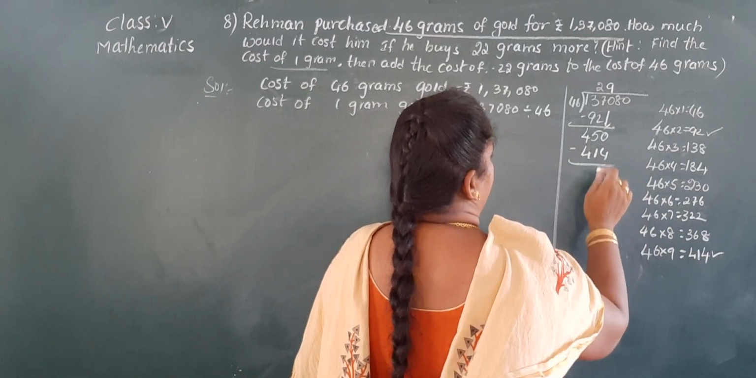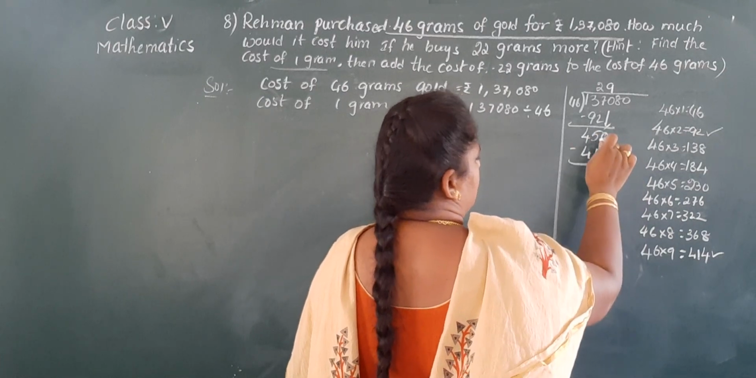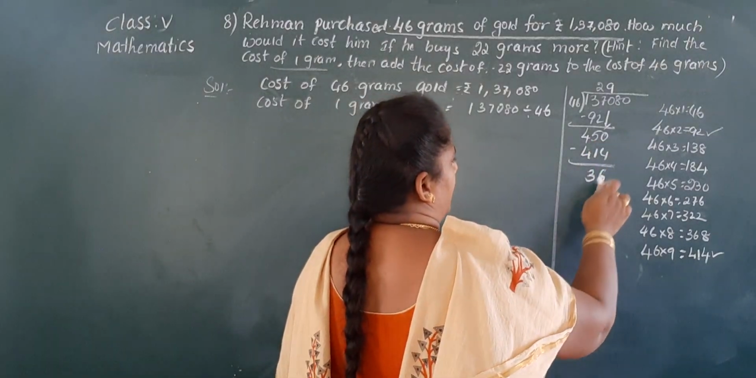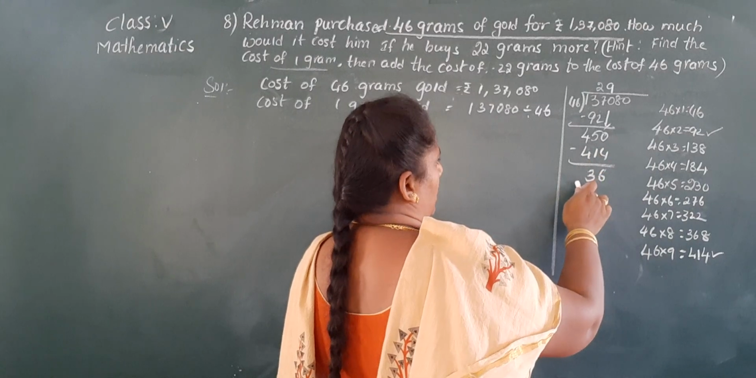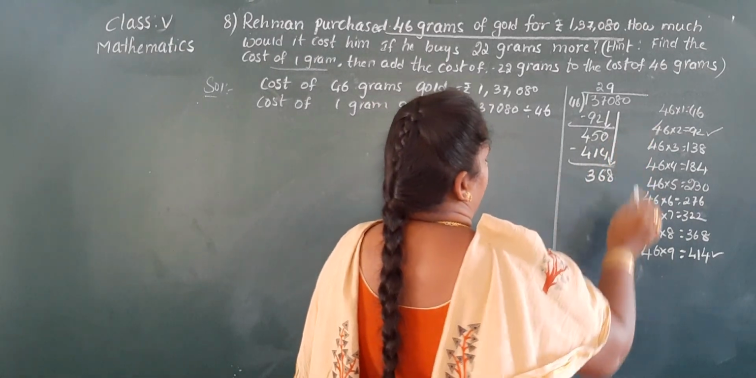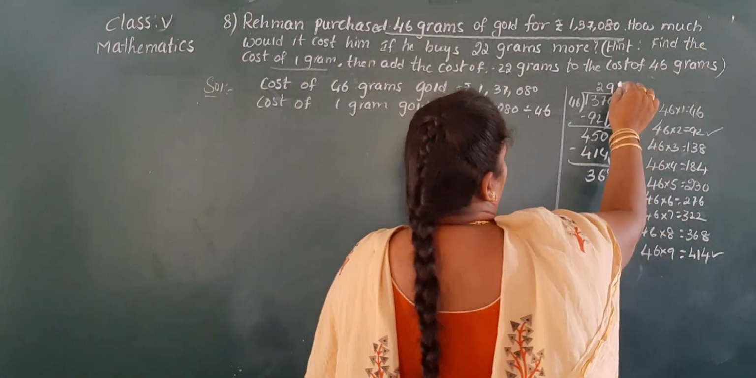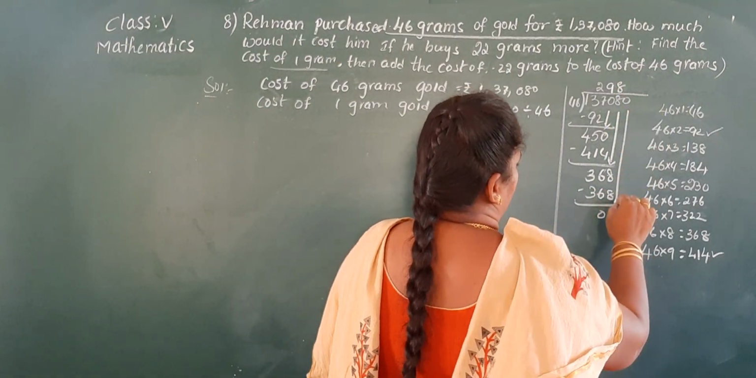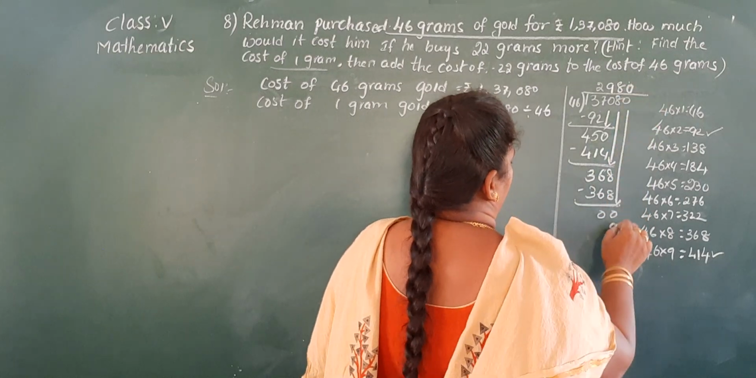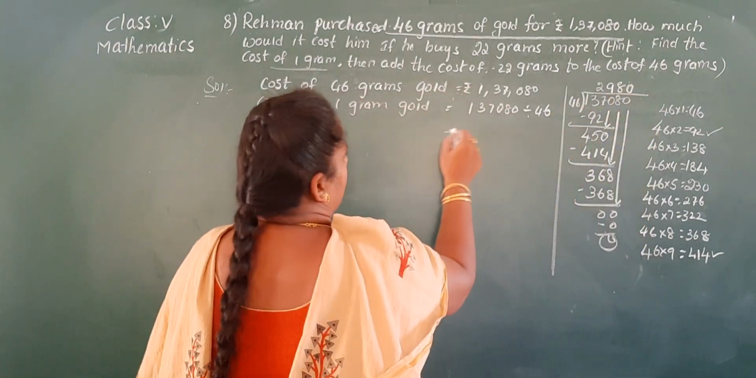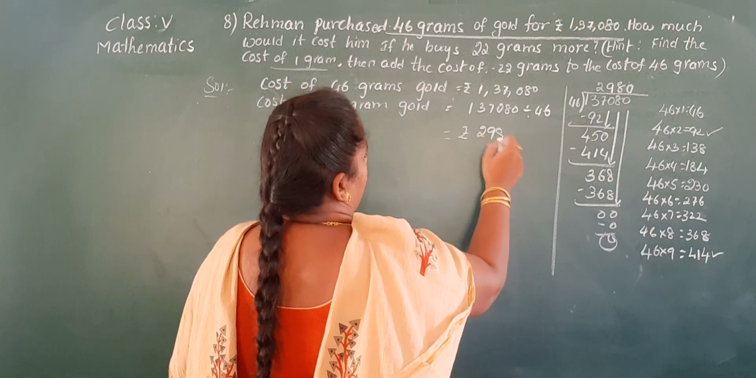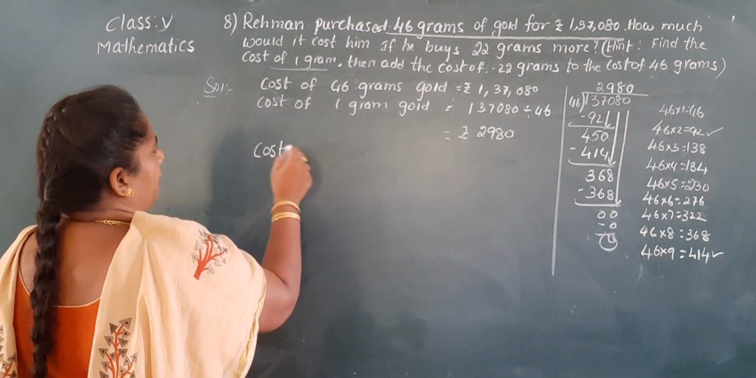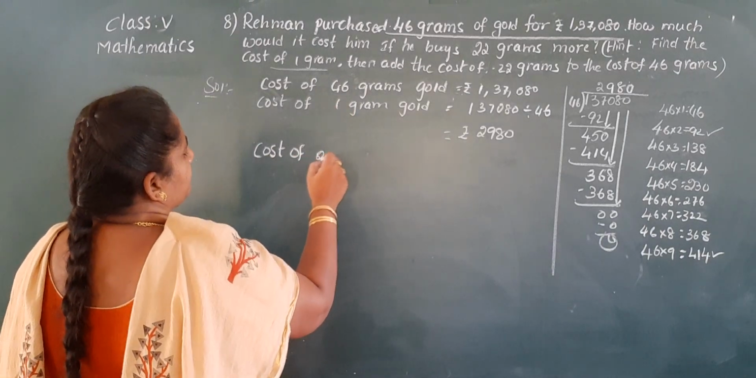10 minus 4 is 6. 4 minus 1 is 3. Here 0 is a small number, Nana, so that you take borrow. 10 minus 4 is 6. 5 becomes 4. 4 minus 1 is 3. Now take down 8. 368. 8 times you will get, Nana. 0. Here one more 0 is there. You keep 0 here. So the cost of 1 gram gold is 2,980 rupees. Now we have to find the cost of how many grams?